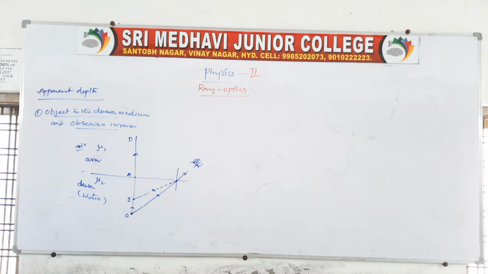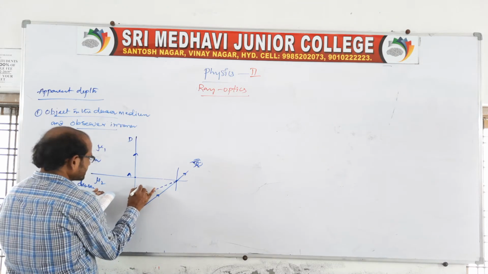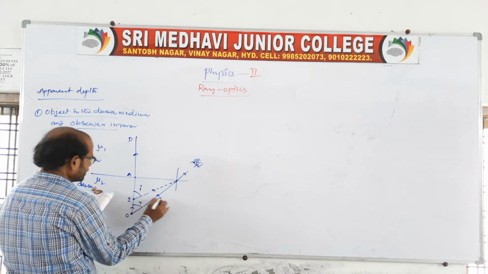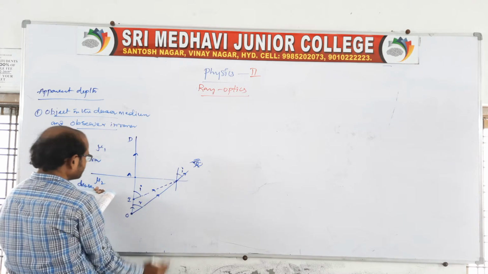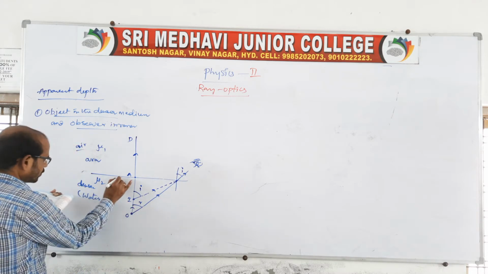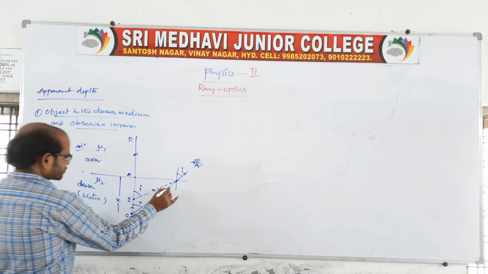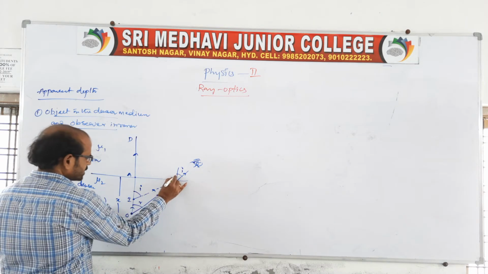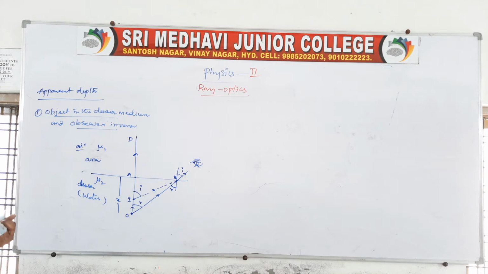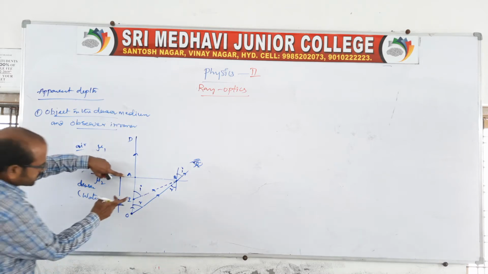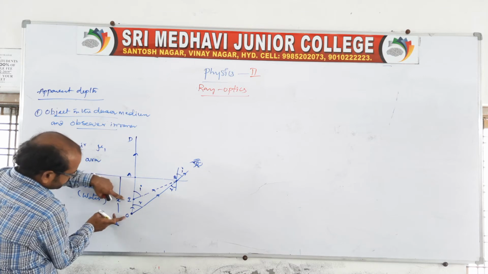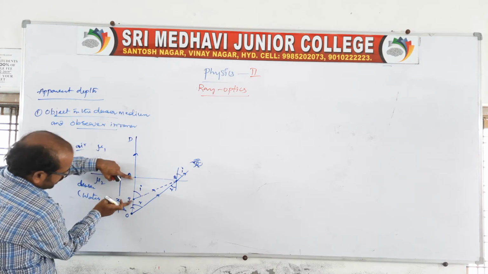I will give you the angles on the basis of the diagram. Look here, the angles are given: this is the incident ray and this is the refracted ray. Coming to the image, the total depth will be x, and there will be a shift. The refraction angle is also marked, and this point is B. Now we have to find both the apparent depth as well as the apparent shift. The depth is this, the apparent depth is this, and the shift is this.